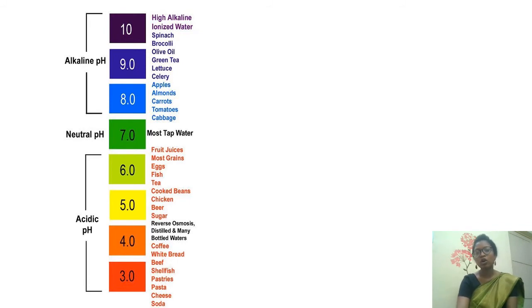So this you need not learn, just remember that this is the pH value, and if it is 7 in number, it is neutral, and if it is less than 7, then the material or food item or whatever the substance is, it will be acidic. And if the number is more than 7, then it is basic. Now let's go to the next slide.